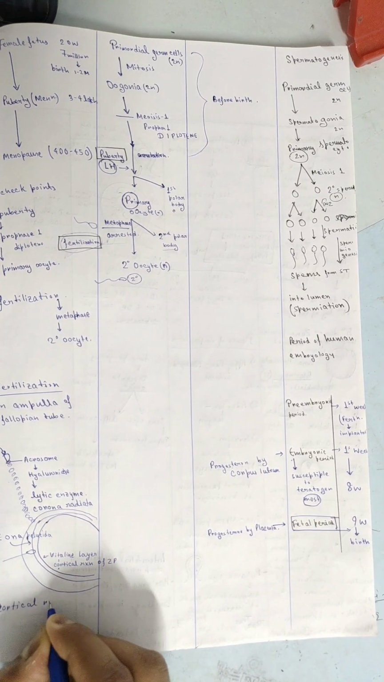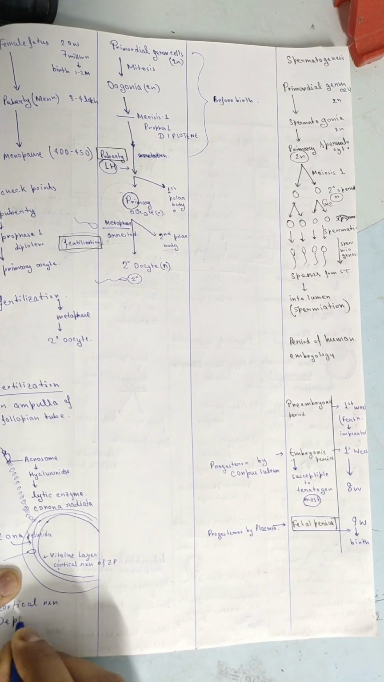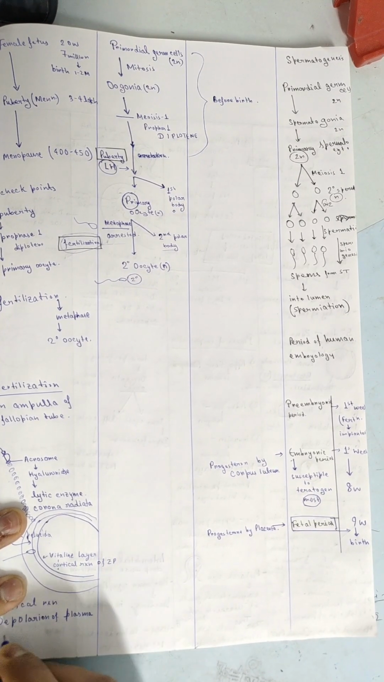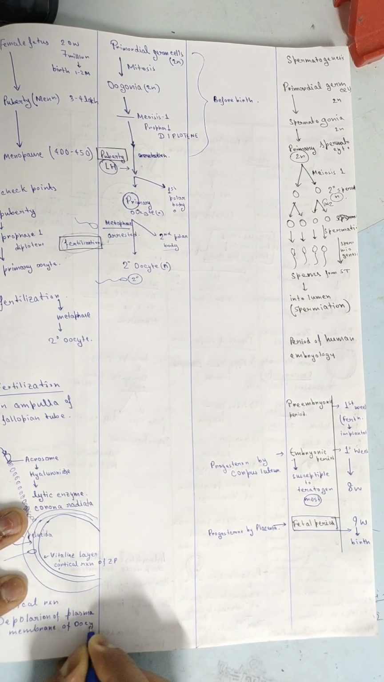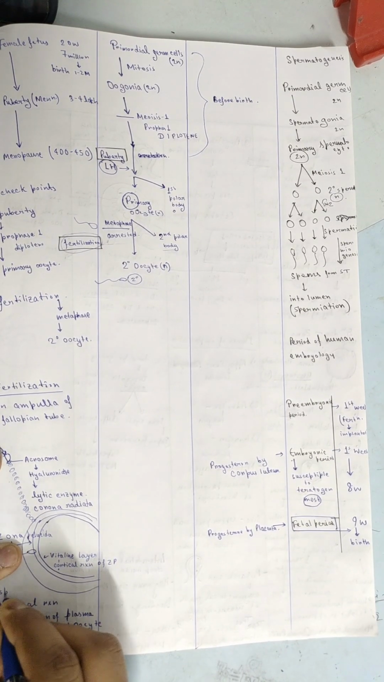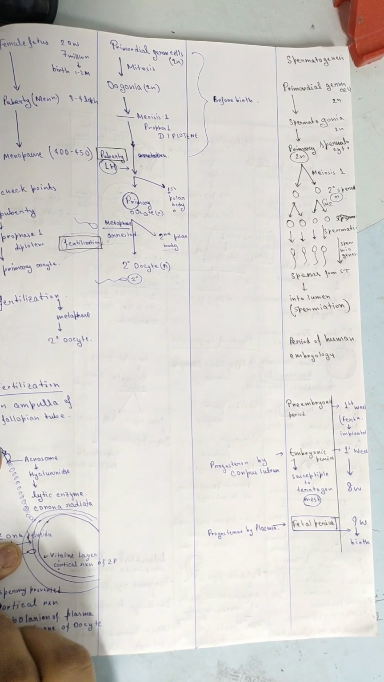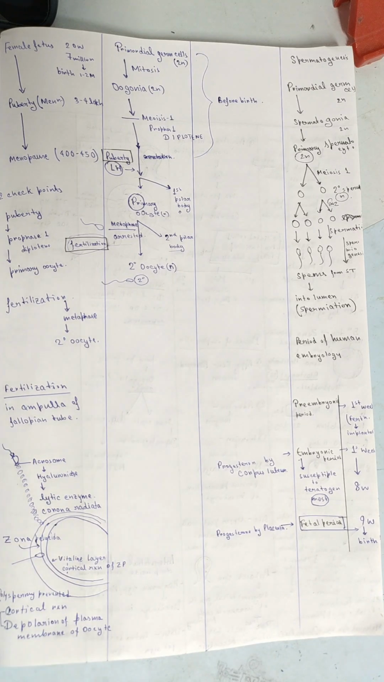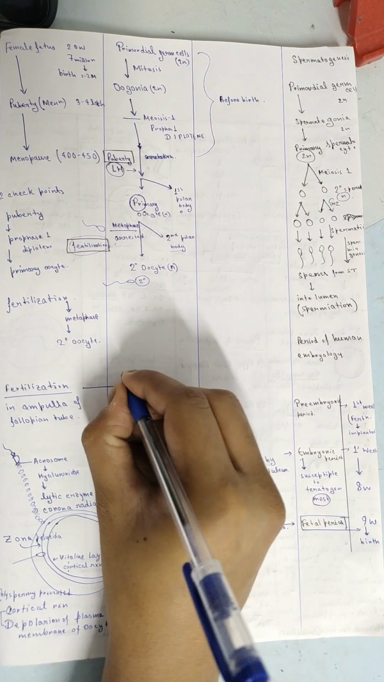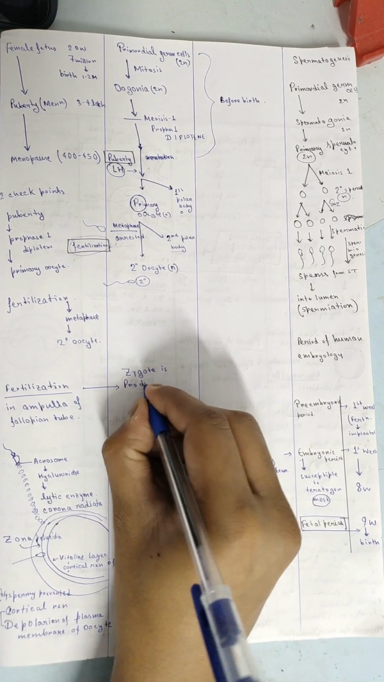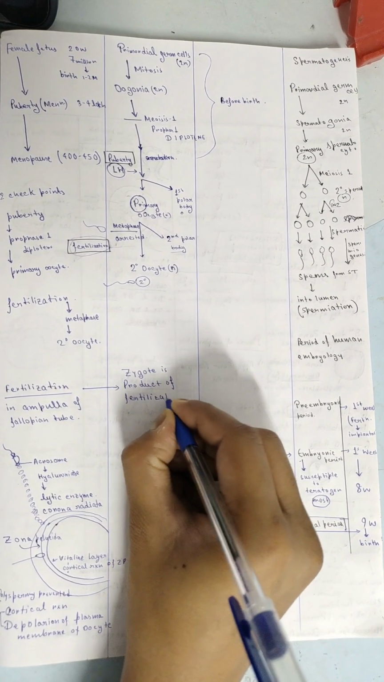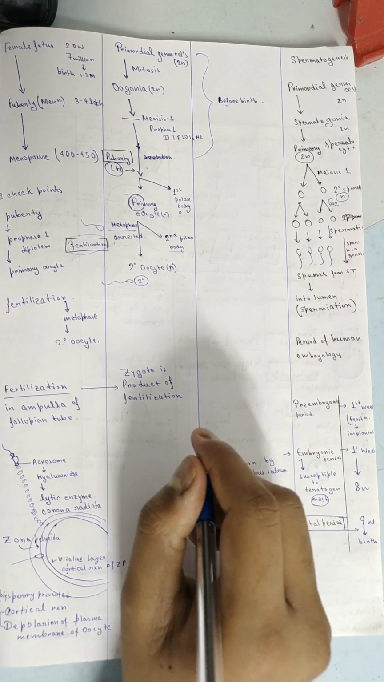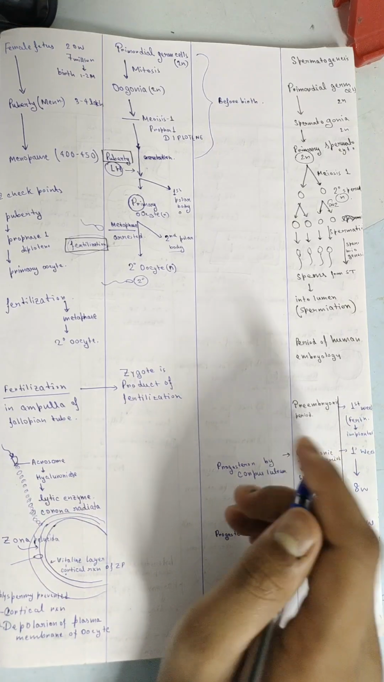Now, to prevent polyspermy, two things happen. One is the cortical reaction, and the second one is depolarization of the plasma membrane of the oocyte. It prevents polyspermy. Now the zygote is formed. The zygote is the product of fertilization. Inside the zygote there are two pronuclei.